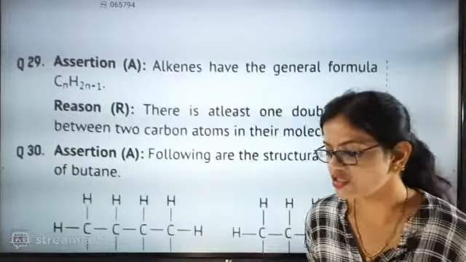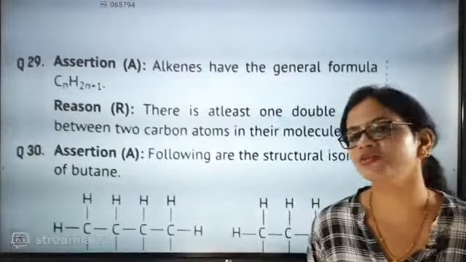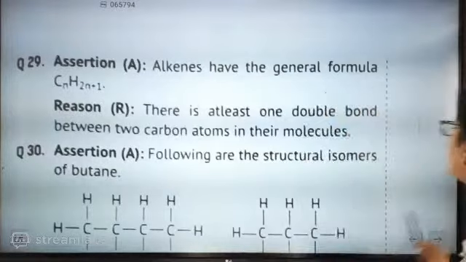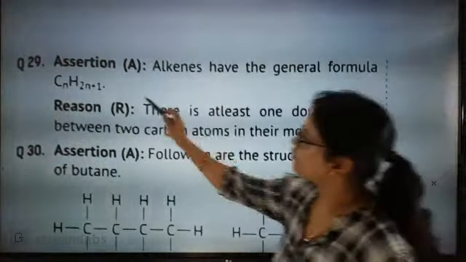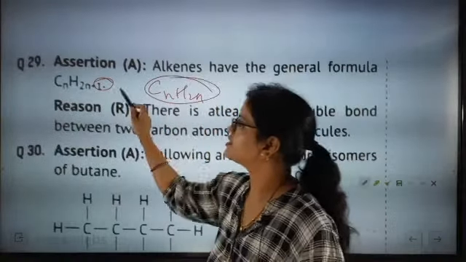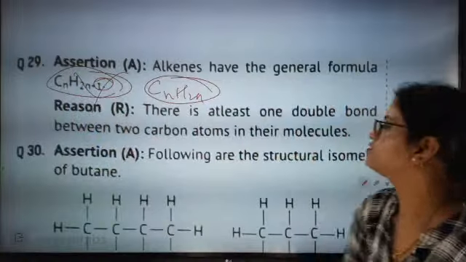Yes, correct. This option is going to be D because the assertion is not correct. What is the general formula for alkene? The general formula for alkene is CnH2n, and here it is written CnH2n+1. So this is alkyl. So wrong.